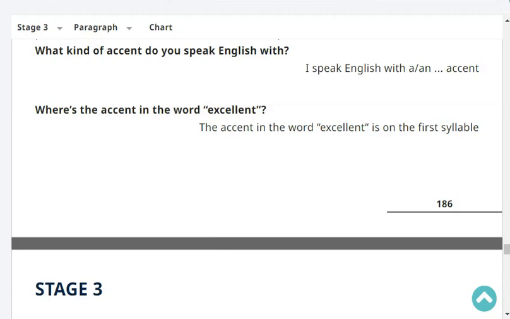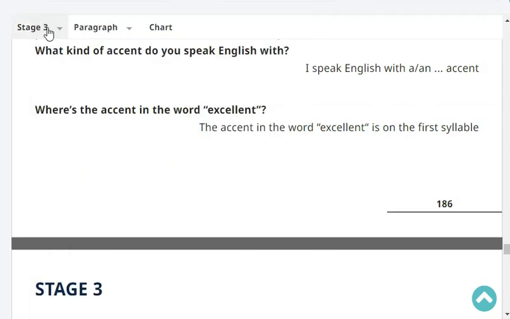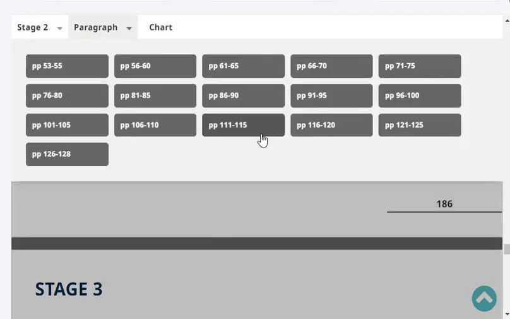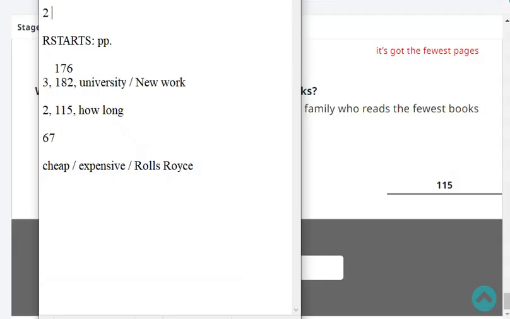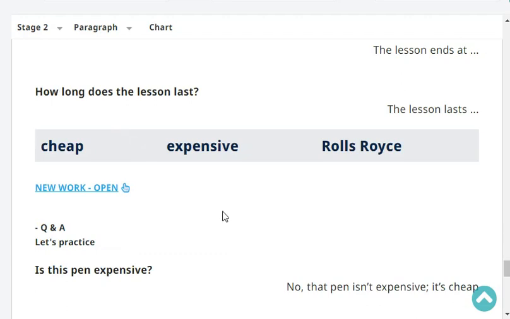Okay, now let's move on to reading. Our reading is at stage 2, page 115. Our last head word was cheap, expensive, Rolls Royce. Start with the head word. Cheap, expensive, Rolls Royce. Very good. Is this pen expensive?